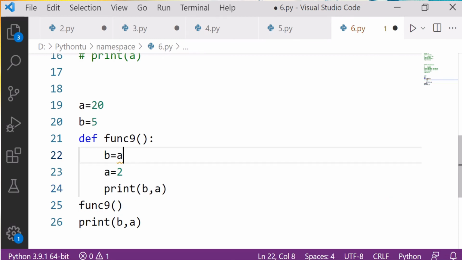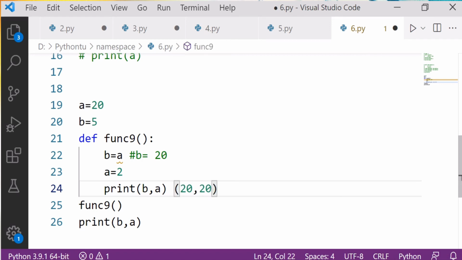Great. Now what will happen here? The value of b will be 20. How? Because here the value of a is 20 and we are saying b is equal to a, so the value of b will be 20. Now we are saying print b comma a. So what is going to be printed? 20 comma 20. b is also 20, a is also 20.